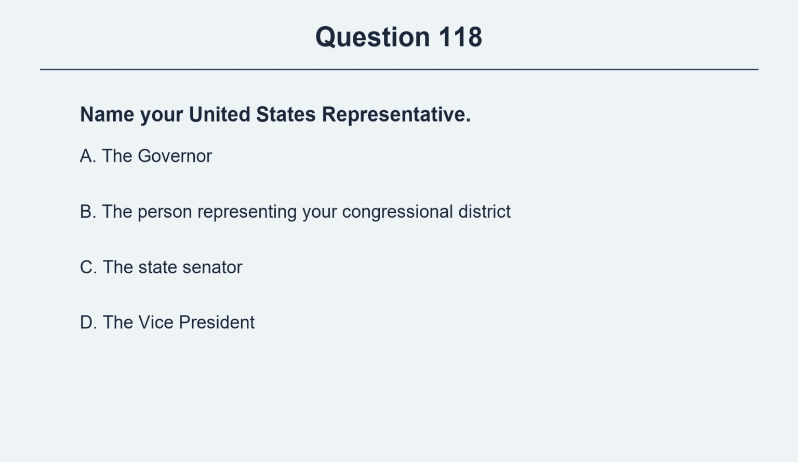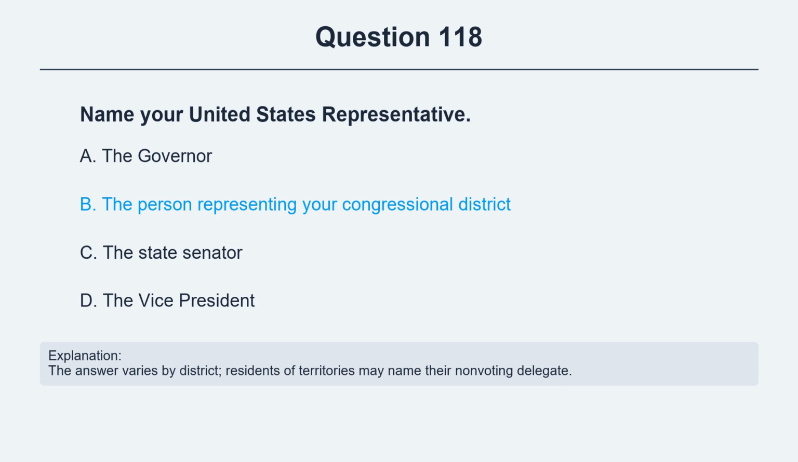Question 118. Name your United States representative. Option A, the governor. Option B, the person representing your congressional district. Option C, the state senator. Option D, the vice president. The correct answer is option B, the person representing your congressional district. Explanation: The answer varies by district. Residents of territories may name their non-voting delegate.